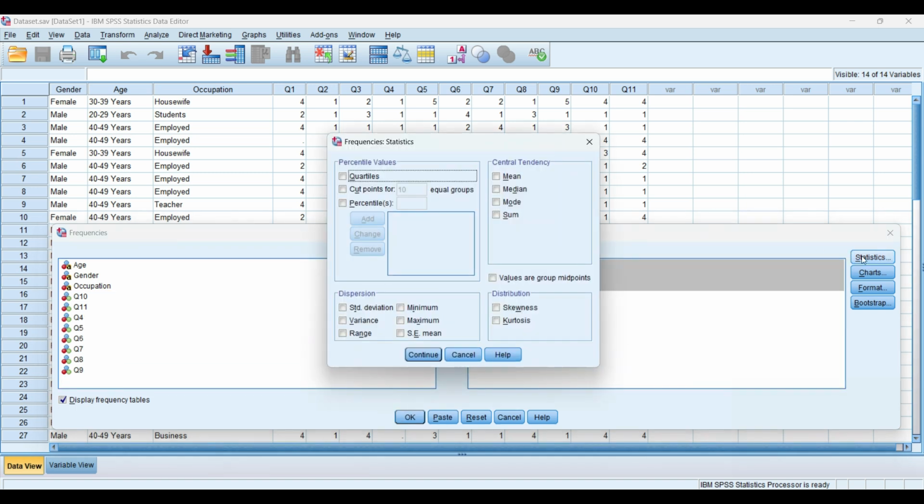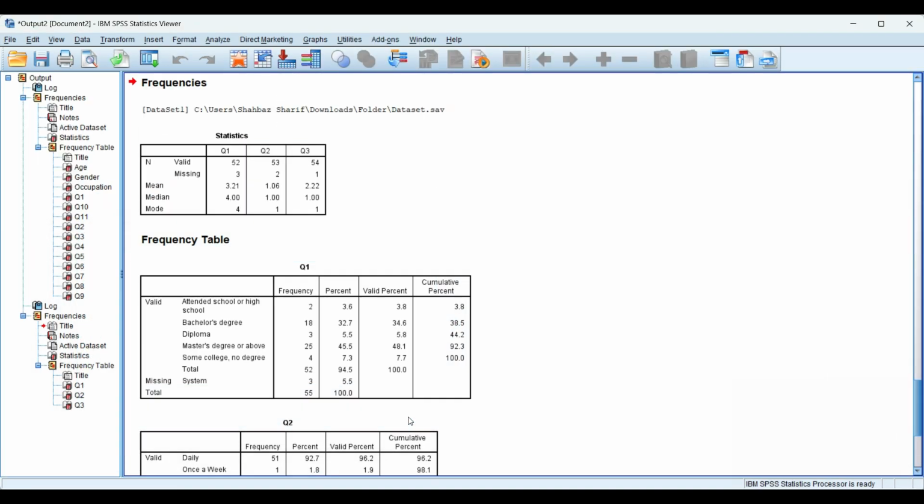So we can click on Statistics, we need mean, median and mode. Click on OK. So now we have the mean, median and mode for question 1, question 2 and question 3. So now we will manually replace the missing values by the mean, median and mode value of question 1, question 2 and question 3.